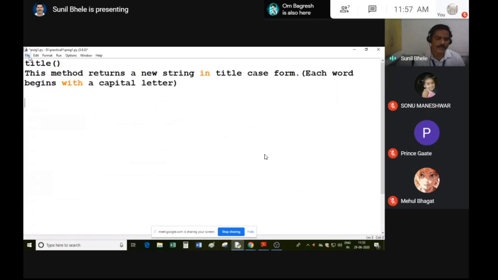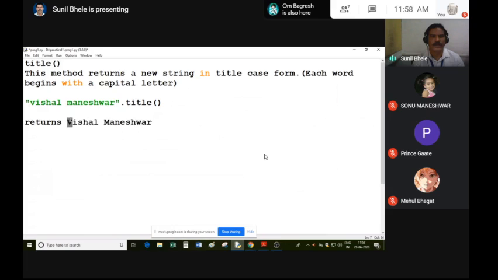For example, if I write Vishal Maneshwar dot title, this statement will not convert the original string, but returns a new string, Vishal Maneshwar. So V is capital, M is capital, so it converts the string in title case. Title means each word begins with a capital letter. So note down this in your notebook.